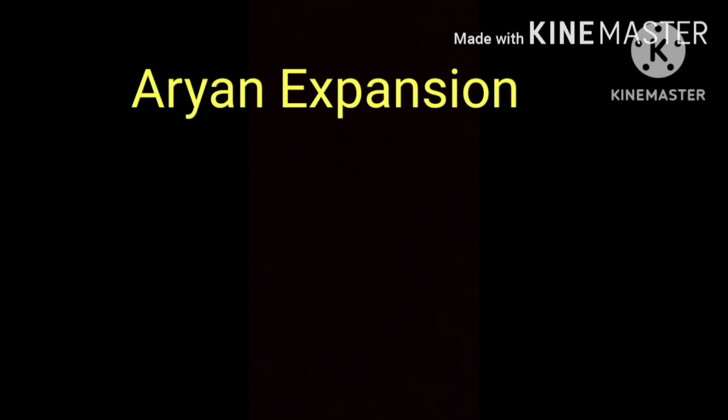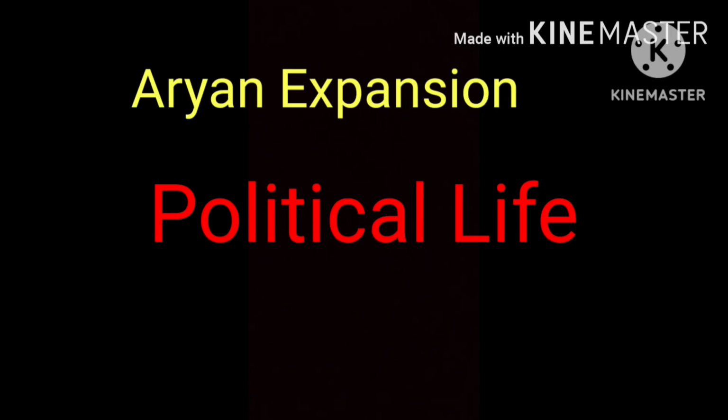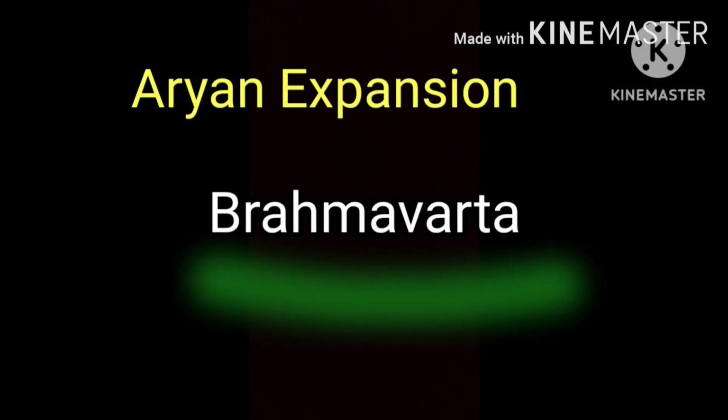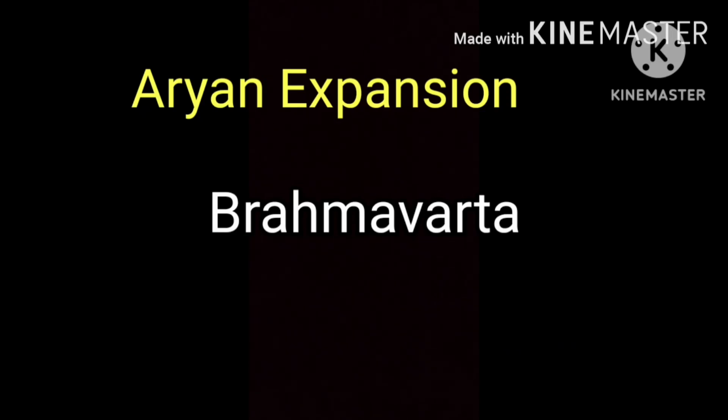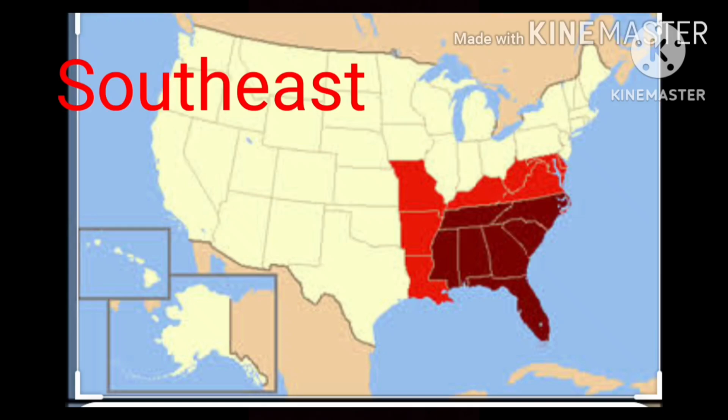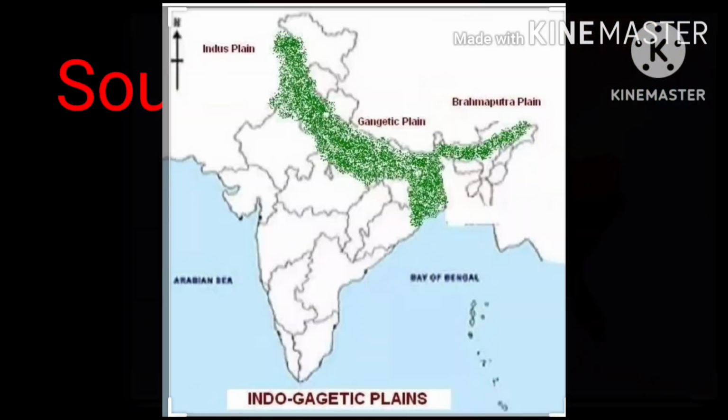Now I start your chapter, the Later Vedic Age. In this video I am giving you information about Aryan expansion and political life. First, Aryan expansion. After living in Brahmavarta, the land of seven rivers, for several hundred years, the Aryans began to move southeast, spreading out over the Gangetic plains.